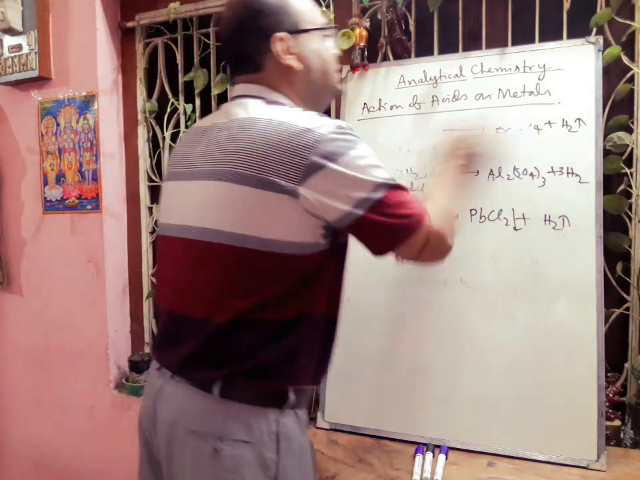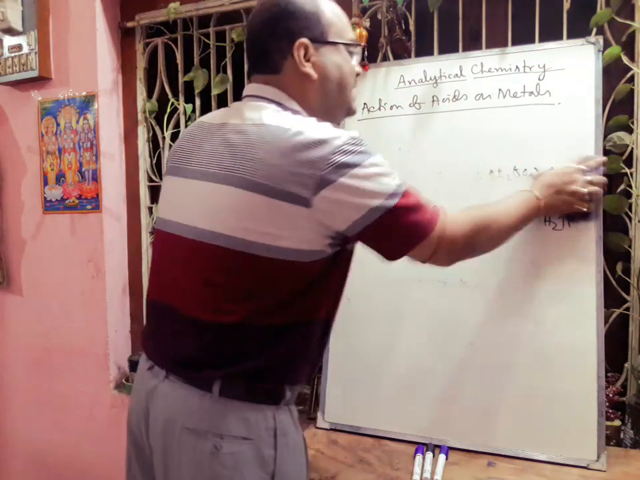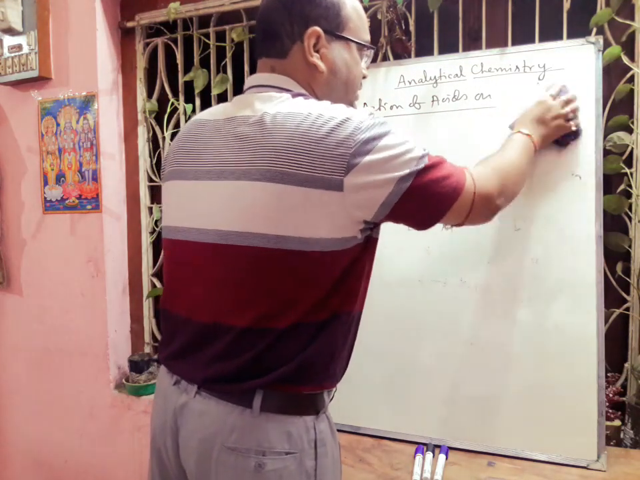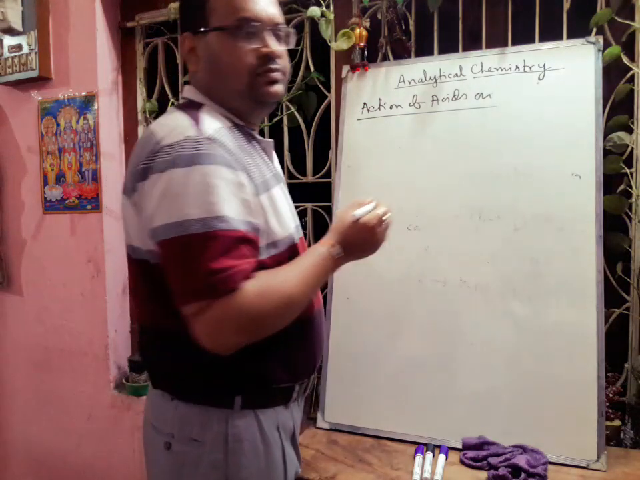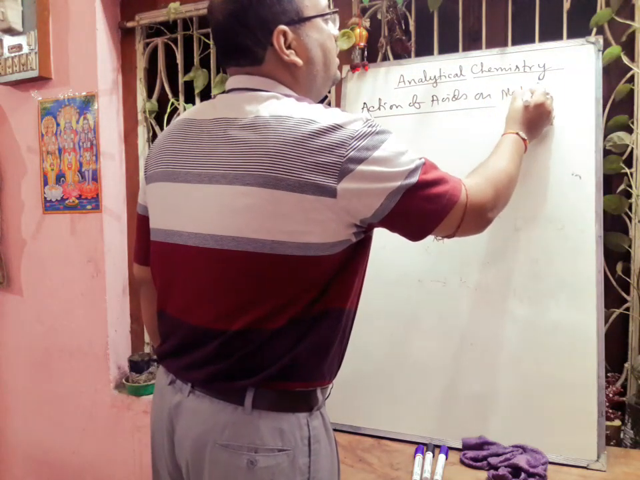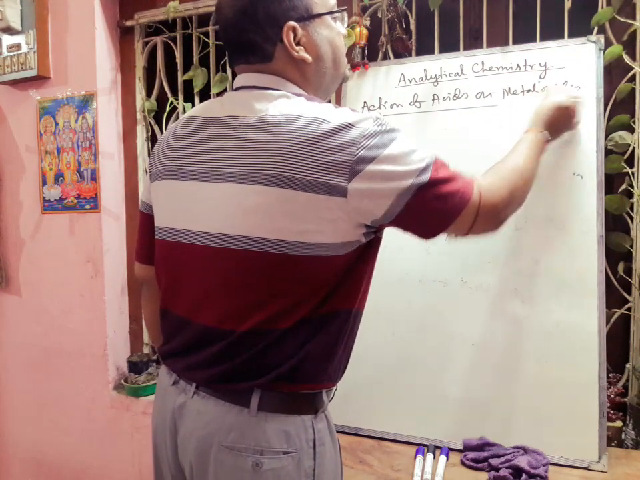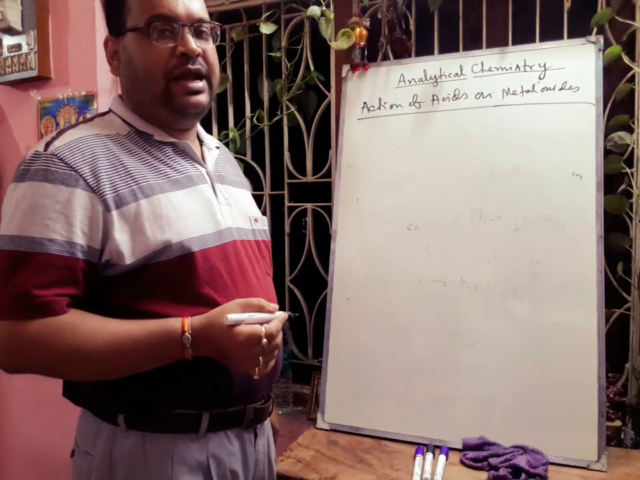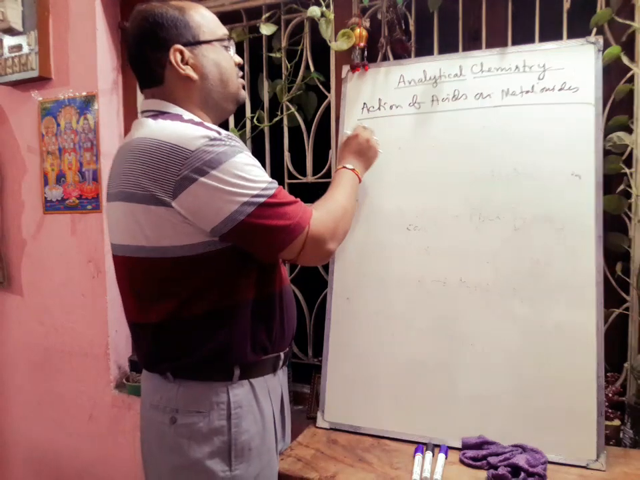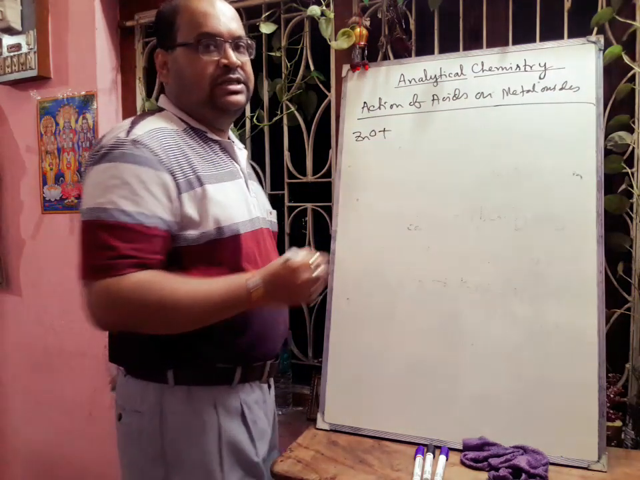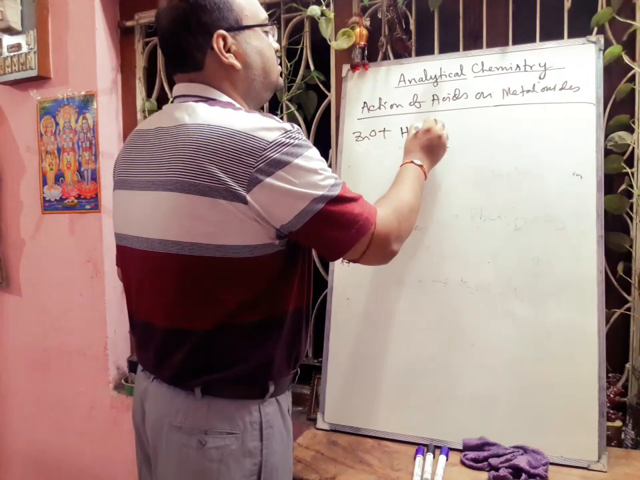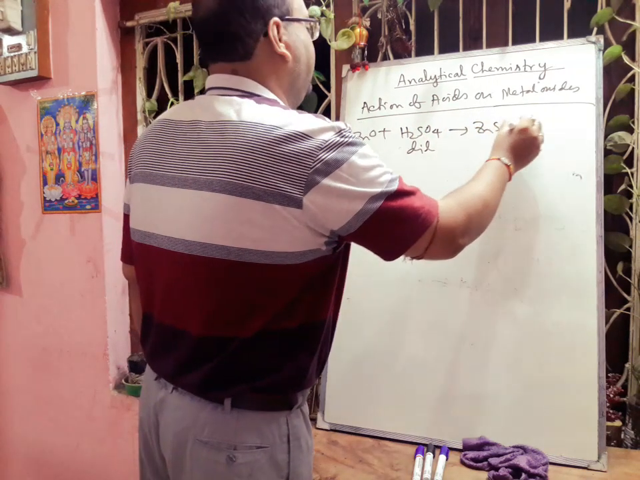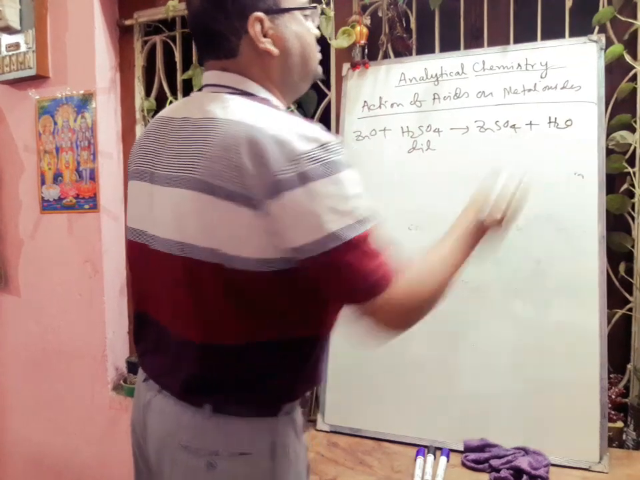Next we will discuss the action of acids on metal oxides. So here also we will take the zinc, aluminium and lead oxides. First, zinc oxide will react with dilute sulfuric acid, that will form zinc sulfate plus H2.